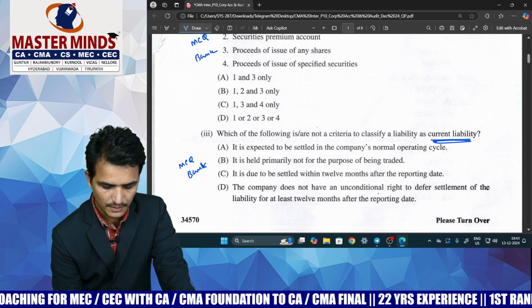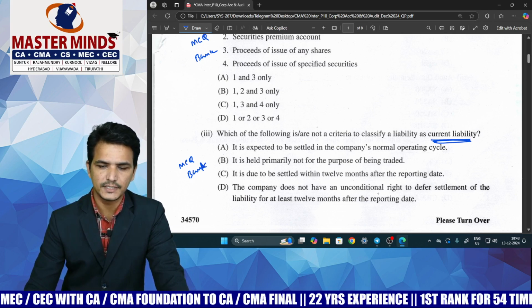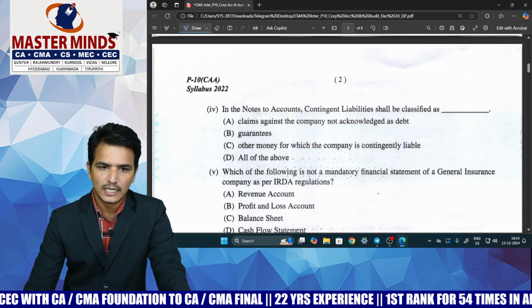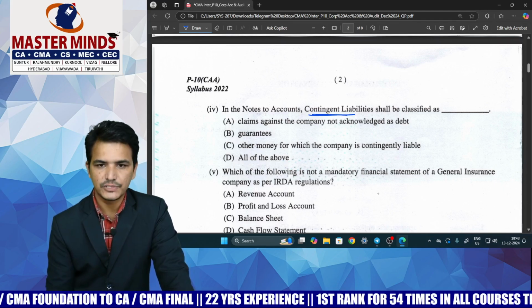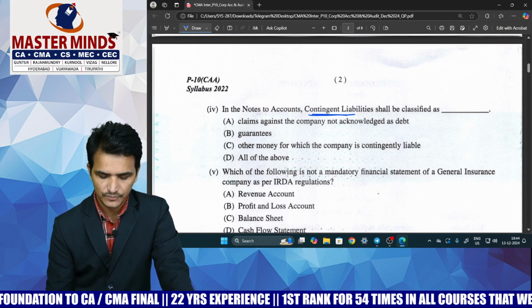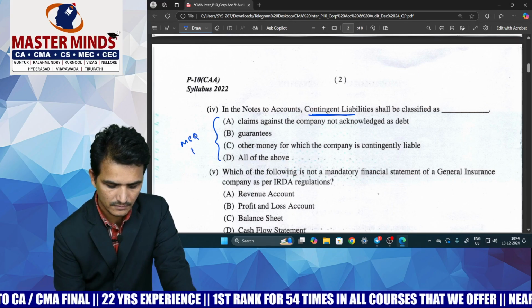Whatever MCQs we have discussed so far, all of them are covered in the MCQ bank which is released by the CMA Institute. And the next one is the treatment of contingent liability, or the examples of contingent liabilities that they have given. This MCQ is also covered in the MCQ bank.